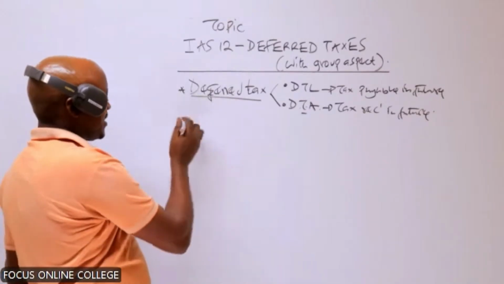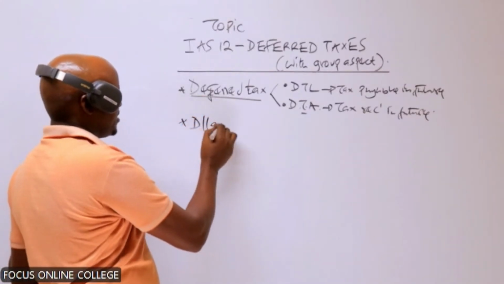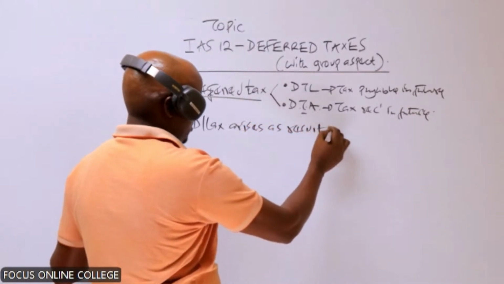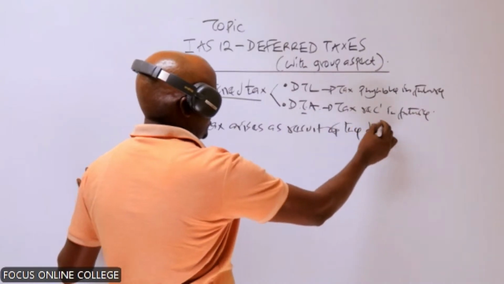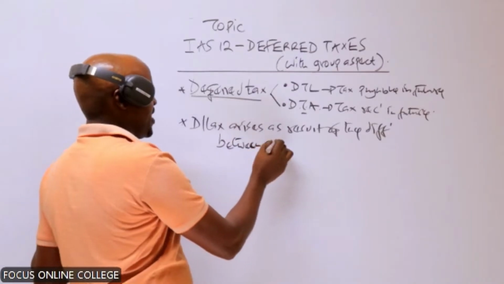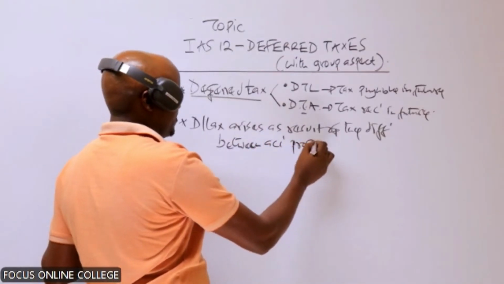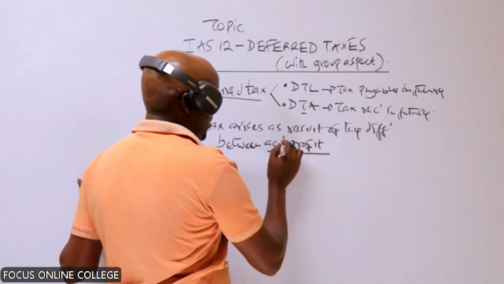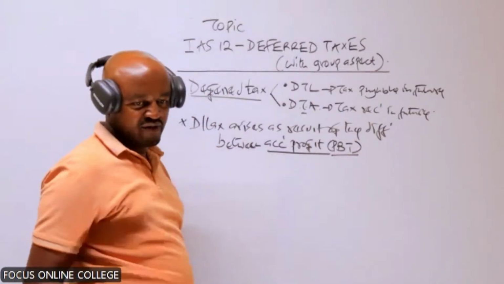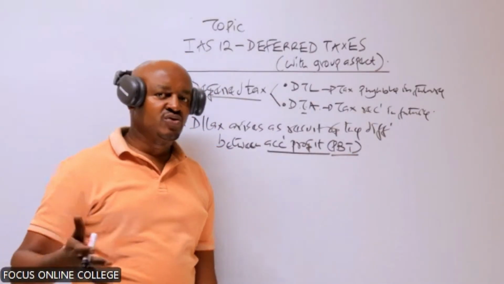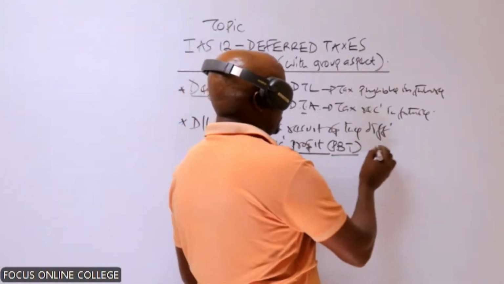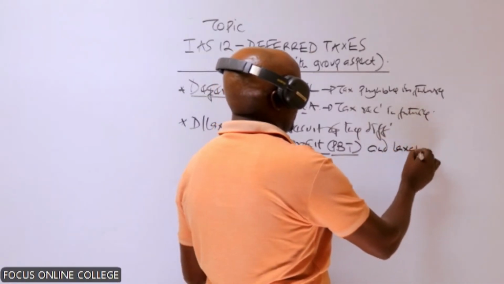Deferred tax arises as a result of the difference between the accounting profit, which in other terms we also refer to as the profit before tax, and the taxable profit. The profit before tax is also known as the accounting profit.